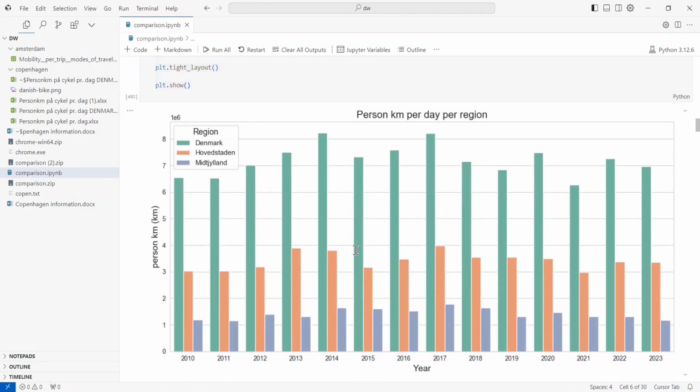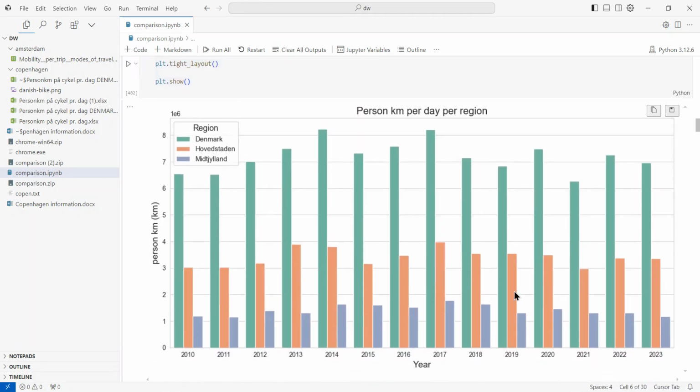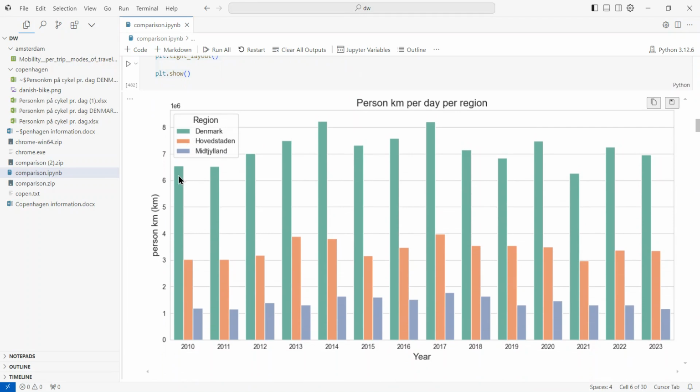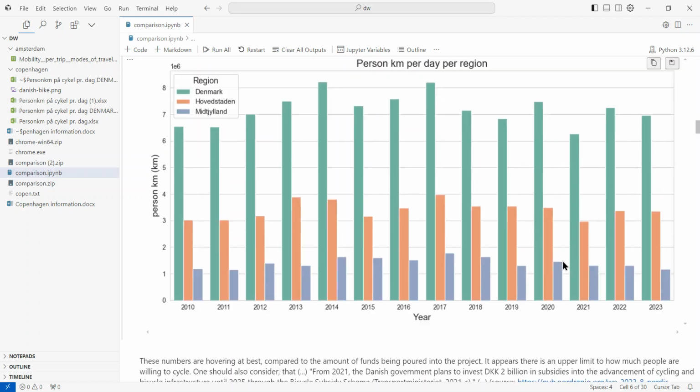And it is presented in this table here, which shows that Denmark, of course, as a whole, has most of the cycle kilometers, but it also shows that the capital city sees around 3 times as many bicycle kilometers per day as the second largest city in Denmark.